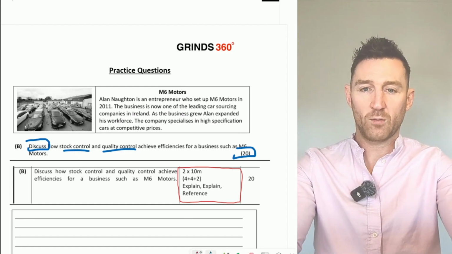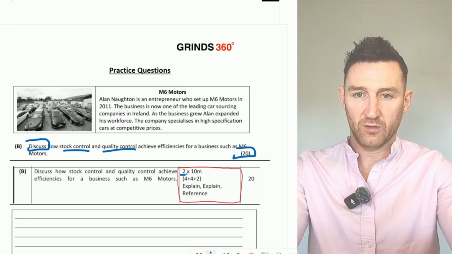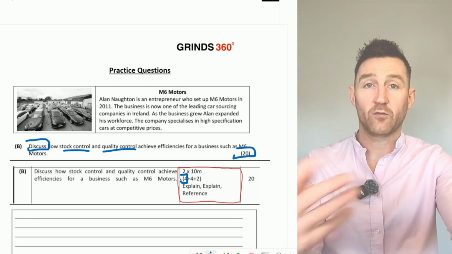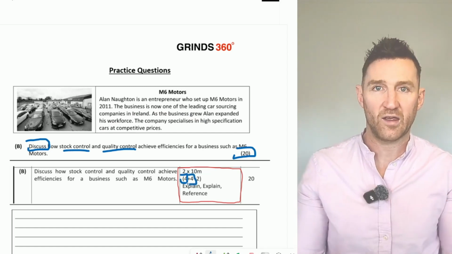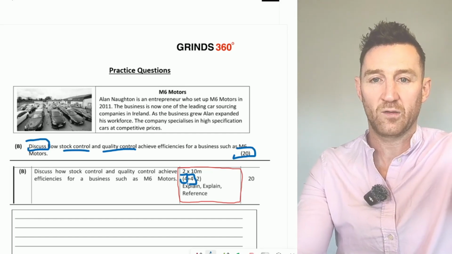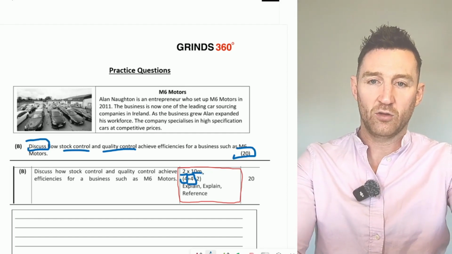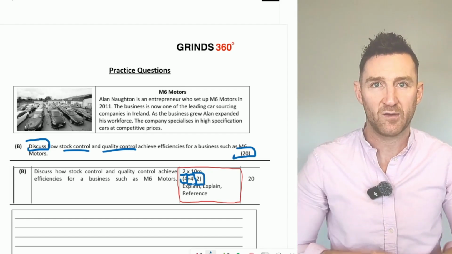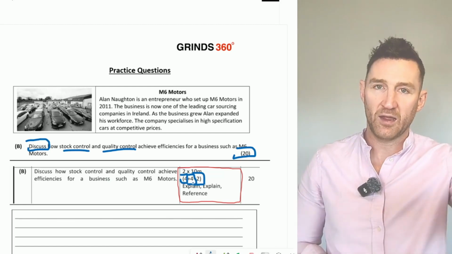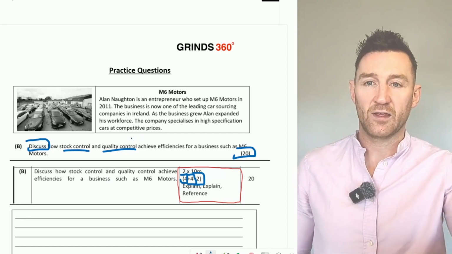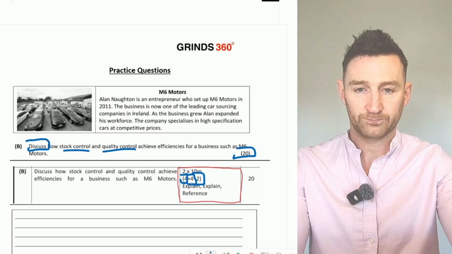You would get 4 marks for explaining stock control using keywords from the course. Your next 4 marks come from a second point of development about stock control, so your second bit of textbook knowledge or keywords. And then finally, 2 marks for your reference to M6 Motors and how it would achieve efficiencies for them. So explain, refer to the business. You do the exact same thing with quality control here.